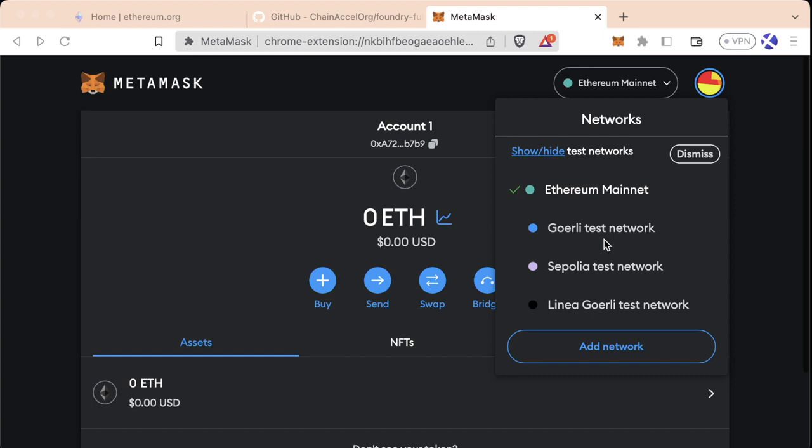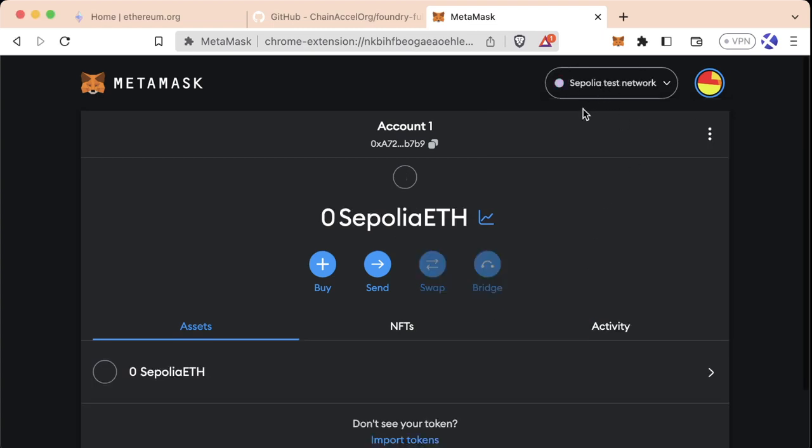And again, we'll define EVM in the future. We can actually switch the network that we're working on simply by clicking another network. So let's switch to Sepolia. We can see our network changed up here, and now we can see we have 0 Sepolia ETH.